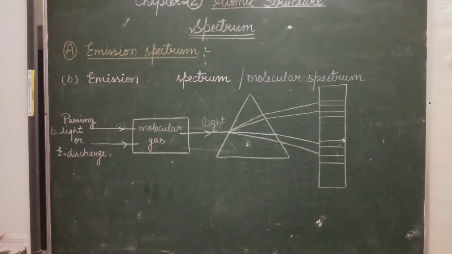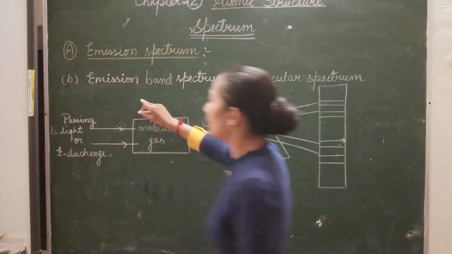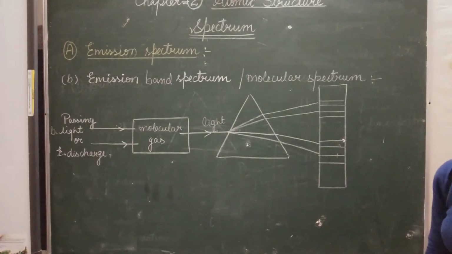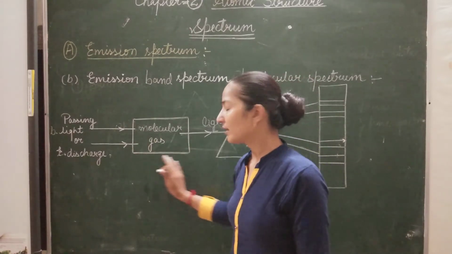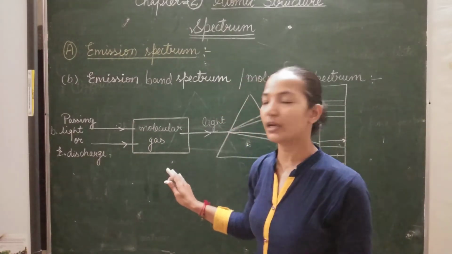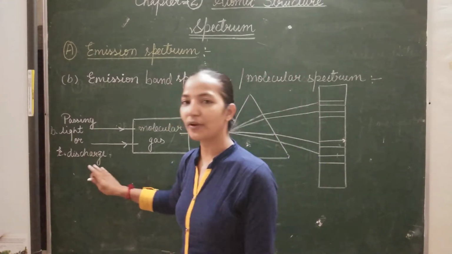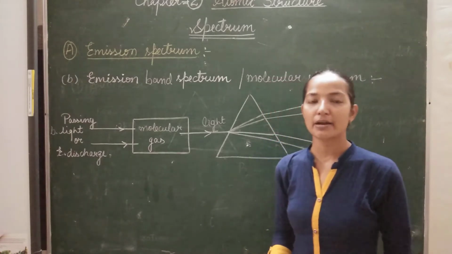Now the next type of spectrum is the emission band spectrum. The emission band spectrum is also called the molecular spectrum. How is it obtained? Let's discuss. Suppose we have a gas chamber in which we have filled a molecular gas. If we pass bright light or electric discharge through the molecular gas, then this gas absorbs the energy.